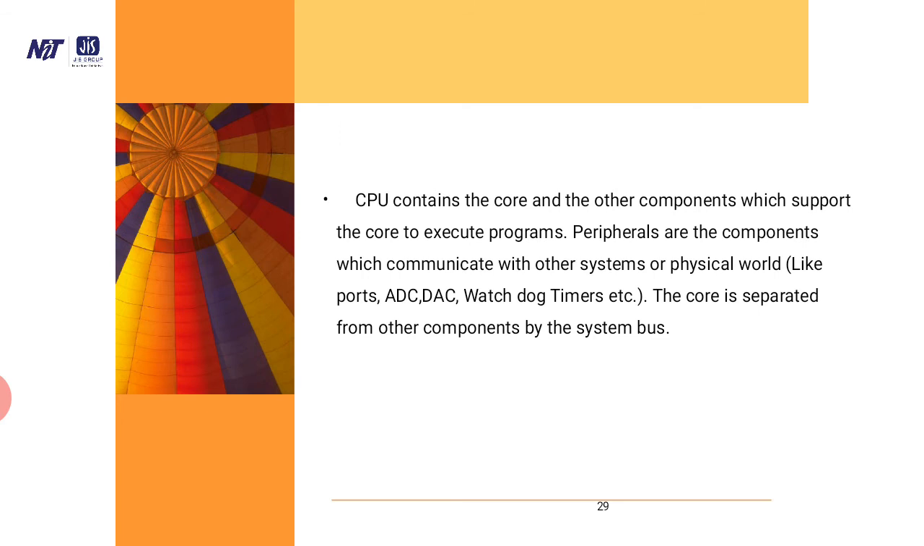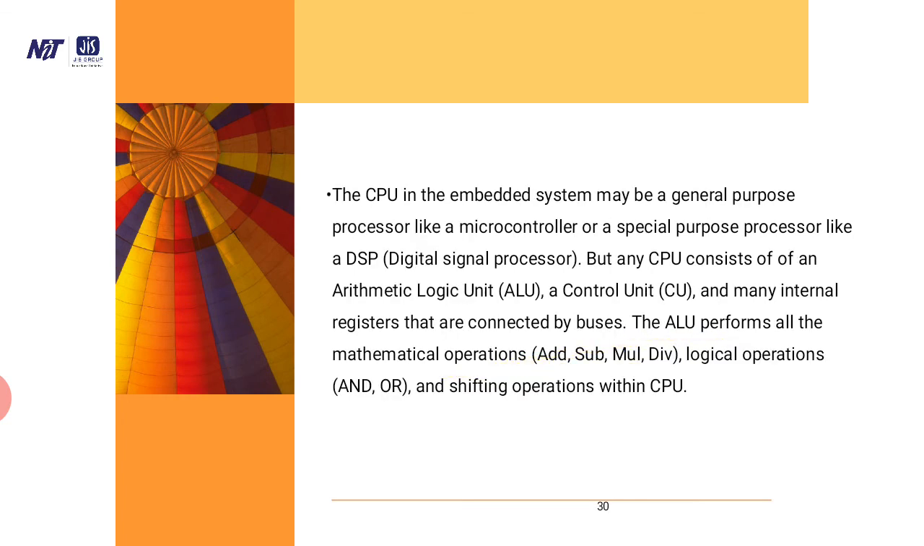The CPU contains the core and the other components which support the core in executing the program. Peripherals are the components which communicate with other systems or the physical world, like ports, ADC, DAC, watchdog, timers, etc. The core is separated from the other components by a system bus. The CPU in an embedded system may be a general purpose processor like a microcontroller or a specific purpose processor like a DSP. But the CPU consists of an arithmetic, logic and control unit, and many internal registers.